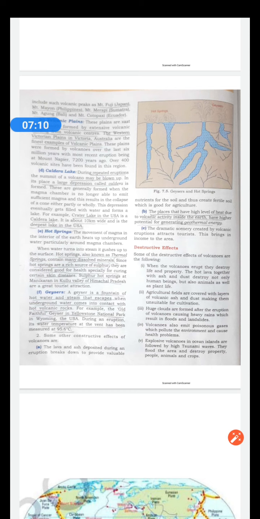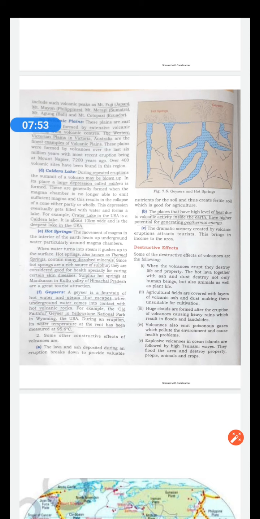Now this is the third point. Huge clouds are formed after the eruption of volcanoes, causing heavy rains which results in floods and landslides. So simple this is. The fourth destructive effect. Volcanoes emit poisonous gases which harm and pollute the environment and cause lot of health problems like respiratory problem leading to asthma, etc. The fifth point, explosive volcanoes in ocean islands are followed by high tsunami waves. They flood the area and destroy property, people, animal and crops.